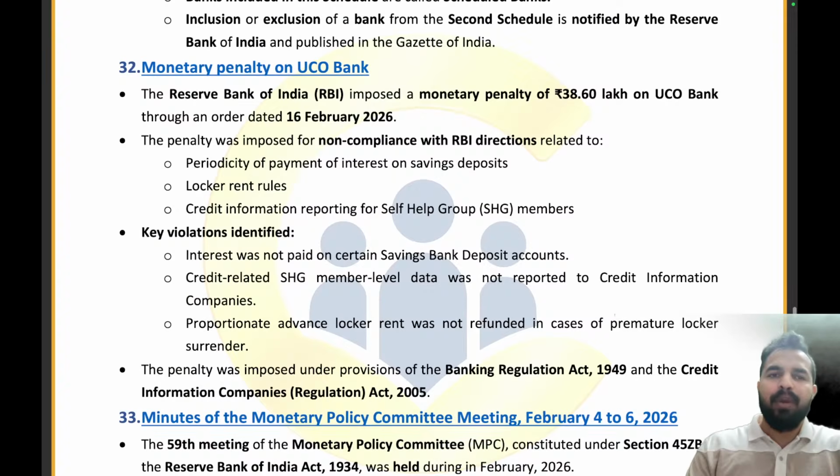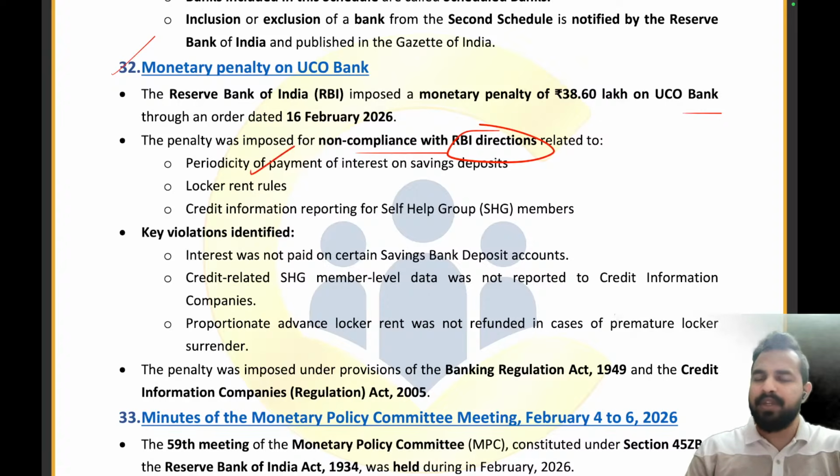Moving ahead, the monetary penalty on UCO Bank. So guys, recently the Reserve Bank of India has penalized the UCO Bank for its non-compliance with the RBI directions on the periodicity of the payment of interest on savings deposits, locker rent rules, credit information reporting for the self-help group members. And that is why it has been penalized with 38.6 lakh rupees. So 38.6 लाख रुपए का फाइन किस पर लगाया गया? यूको बैंक पर लगाया गया.